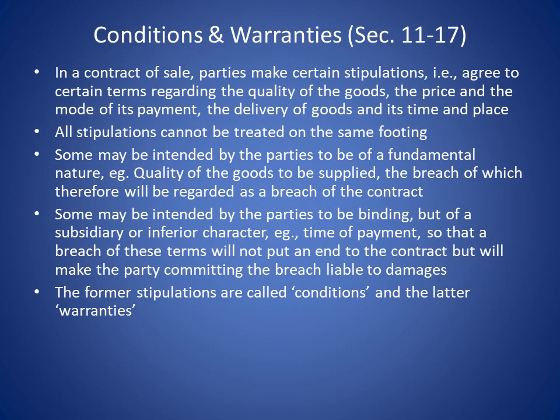Okay, now conditions and warranties, section 11 to 17. In a contract of sale, parties make certain stipulations, that is, agree to certain terms regarding the quality of the goods, the price and the mode of its payment, the delivery of goods and its time and place. All stipulations cannot be treated on the same footing. Some may be intended by the parties to be of a fundamental nature. Example, quality of the goods to be supplied, the breach of which therefore will be regarded as the breach of contract.